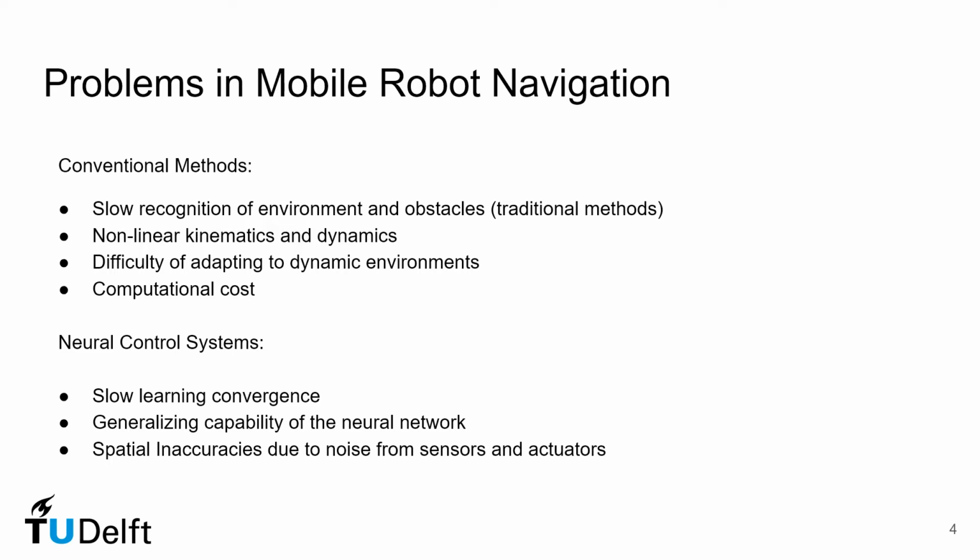While neural networks can address most of these issues, they also struggle with certain aspects. They often require a significant learning phase. There might be difficulties with generalizing the neural network and also with preventing overfitting. And additionally, spatial inaccuracies of sensors and actuators also often limit the straightforward application of neural networks and other knowledge-based approaches. As a result, we have also investigated alternative knowledge-based control algorithms, which in many cases are applied in parallel with neural networks, as we will describe later.